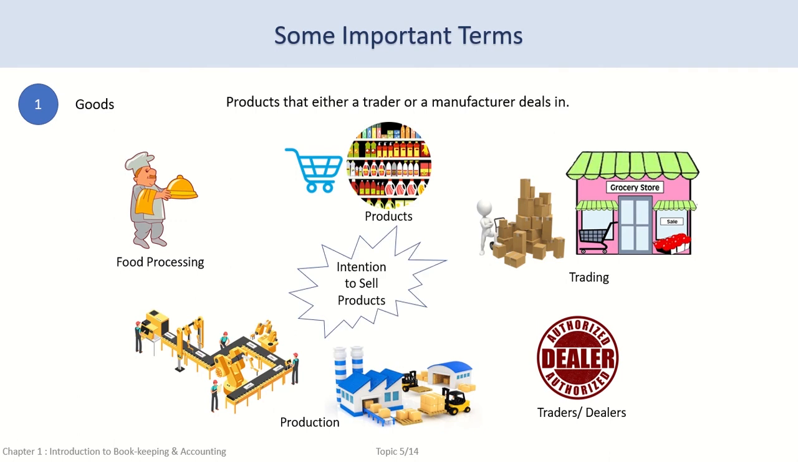The trader or manufacturer buys certain products with the intention of selling them or doing business in them by either directly selling them or modifying or assembling and then selling them. Such products that are intended to be sold are goods. Let's take a couple of examples to understand this term.